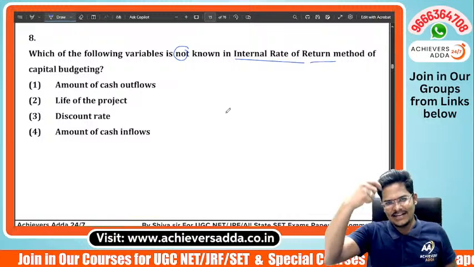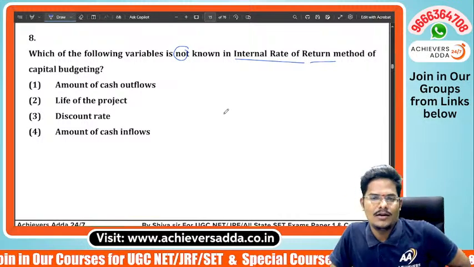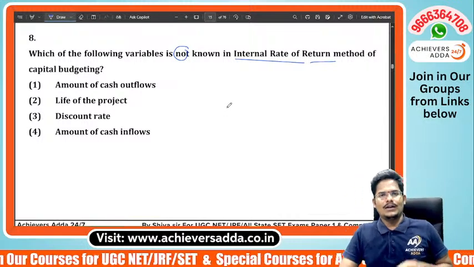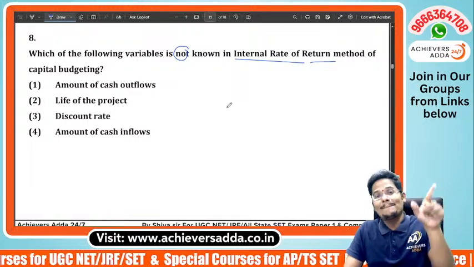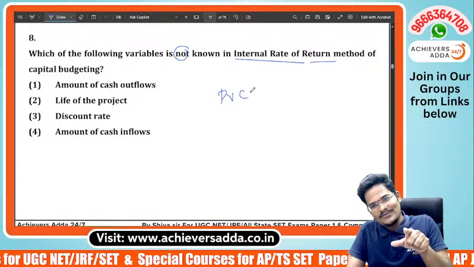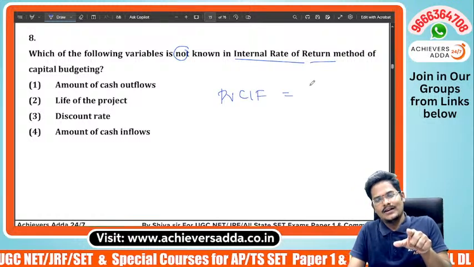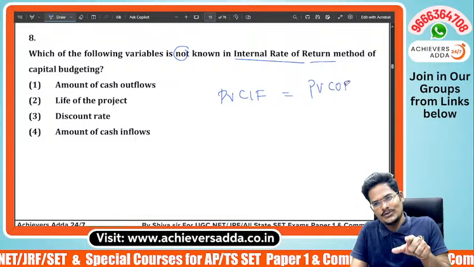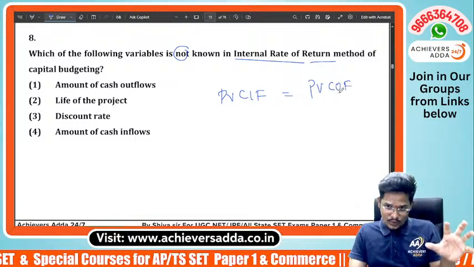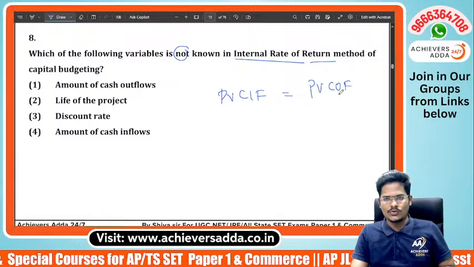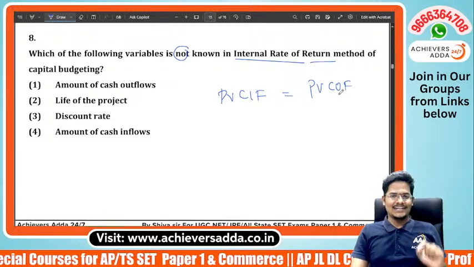First of all, by definition, what is IRR? The rate at which present value of cash inflows is equal to present value of cash outflows is the internal rate of return.